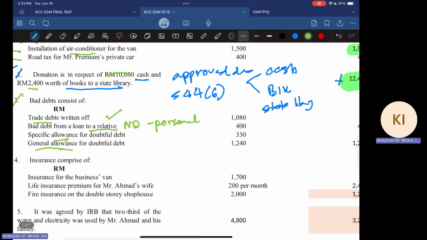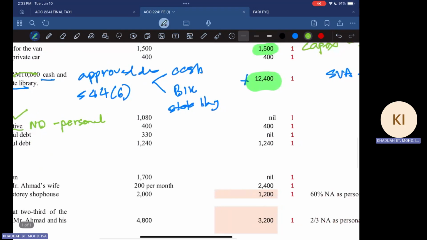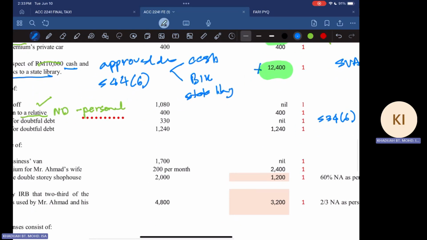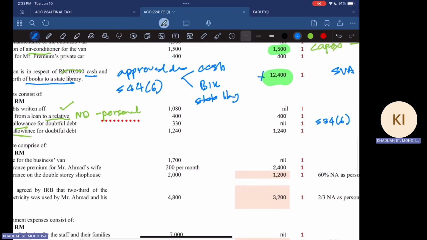Specific allowance, in this case, is allowable under section 34(6). All right, specific allowance. But then the general allowance is not allowed, so you have to add back. So careful, yeah, because whenever there's no adjustment, make sure that you do have it in your answer, because this one gives you marks. Yeah, nil, you have to put in your answer.